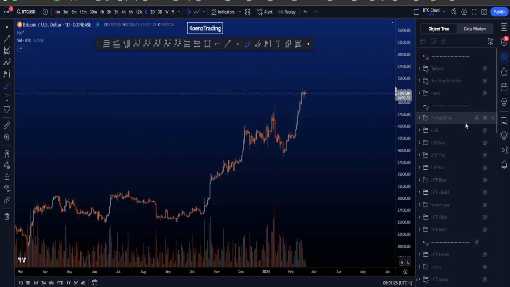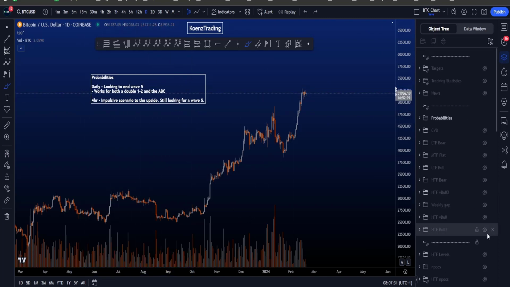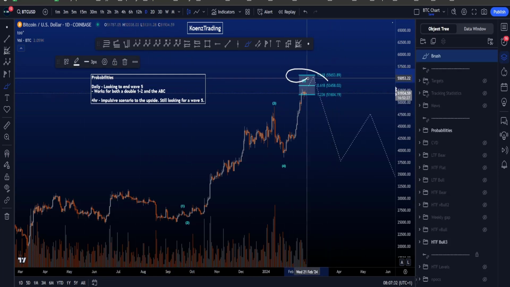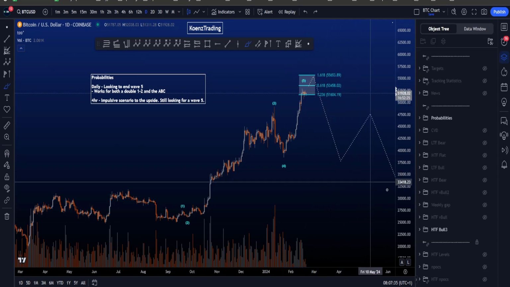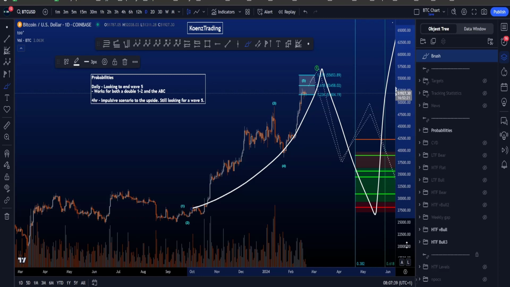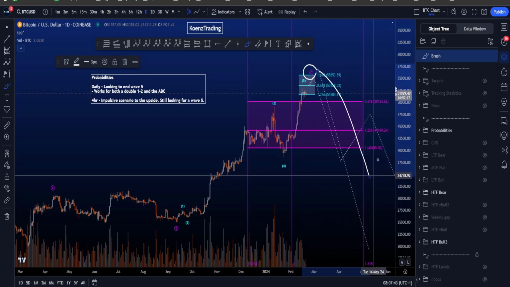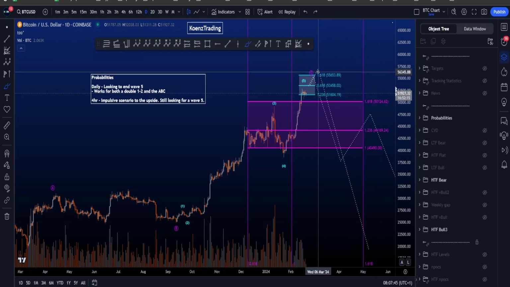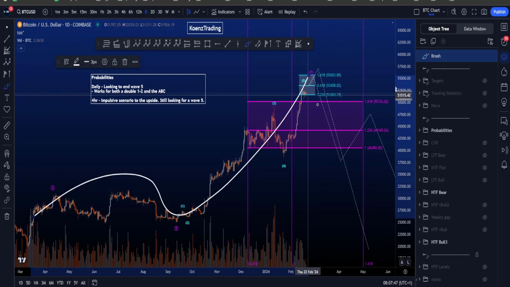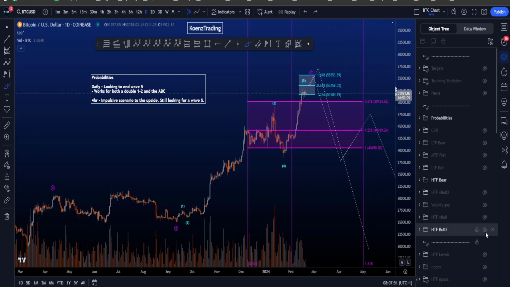And if we look at the probabilities of the different scenarios, on the daily time frame, probabilities are at the moment highest that we are looking for a wave 5 to end and a corrective structure to the downside, which can lead to both a bigger wave 1, 2 and continuation in the bullish scenario, or the bearish scenario where wave C is in and a move to the downside. However, the bearish scenario with an ABC currently has some lower probabilities as we are now ranging above the 1.618.